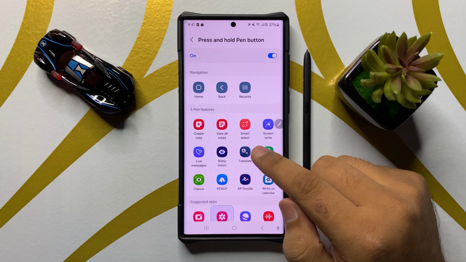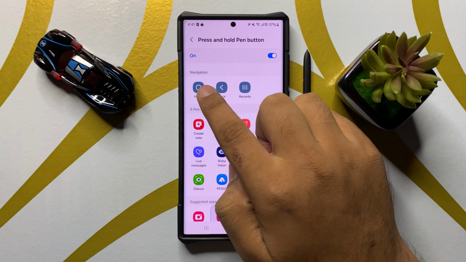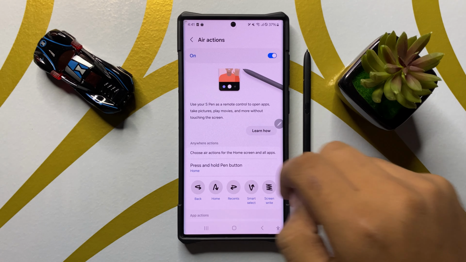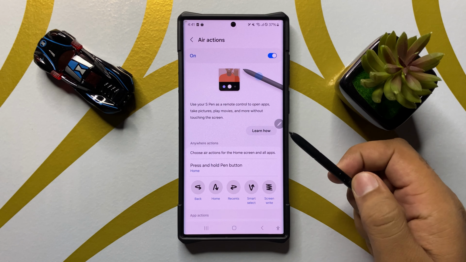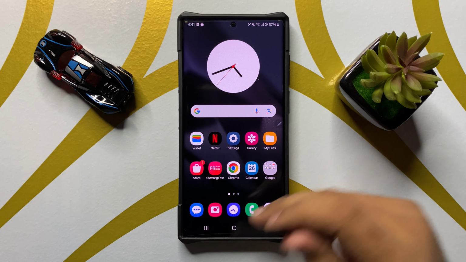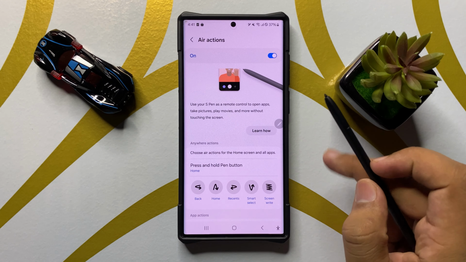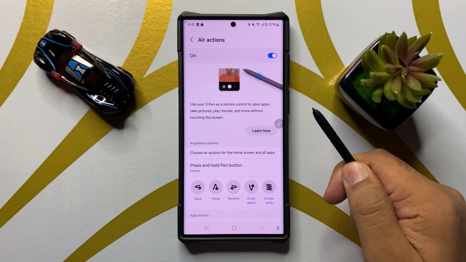Now if you want to set the S Pen press and hold button to navigate to home screen, then select home, and after selecting home, when you press and hold the S Pen button, it will go back to the home screen. So you can see when I press and hold this S Pen button, it will take me to the home screen.